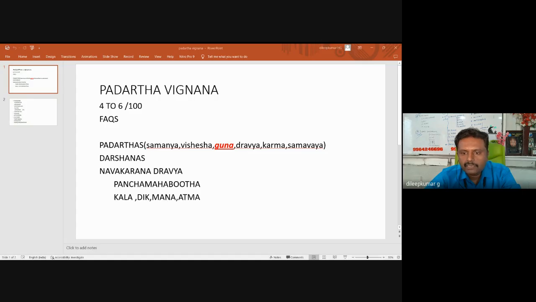So the literal meaning is Drushyate anena iti darshana. What they saw, what they observed, what they discussed, and what they experienced, they documented in the form of darshanas. According to others, darshanas are a part of the Vedas. Even Vedanta is one of the darshanas. Many darshana concepts are there in the Rig Veda and Atharva Veda. So darshanas are not alone; they are a part of our Vedas and Vedantas.